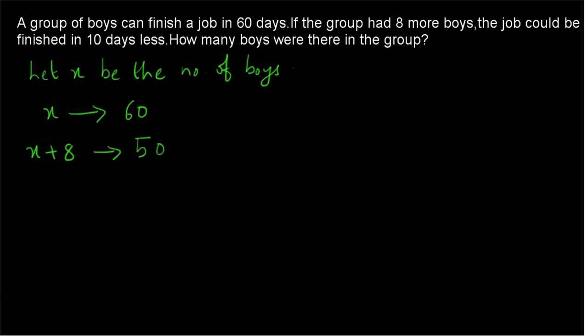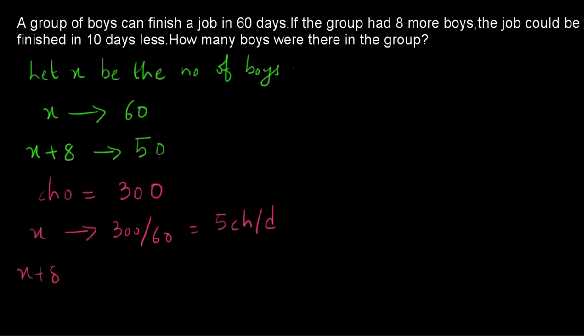If we are taking the chocolate approach, we have to take the LCM of 60 and 50. So the total number of chocolates will be equal to 300. The LCM of 60 and 50, we are taking it as 300. The total number of chocolates is equal to 300. So x boys will be having 300 by 60 is equal to 5 chocolates per day. And what about x plus 8 boys? x plus 8 boys will be having 300 divided by 50 is equal to 6 chocolates per day.